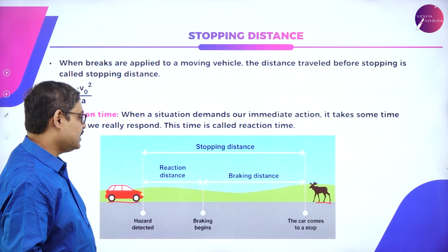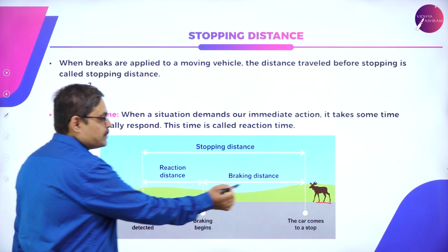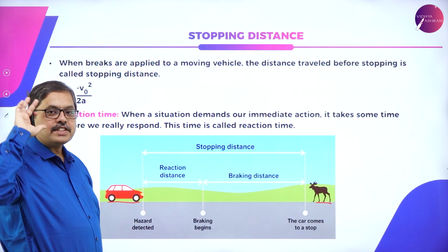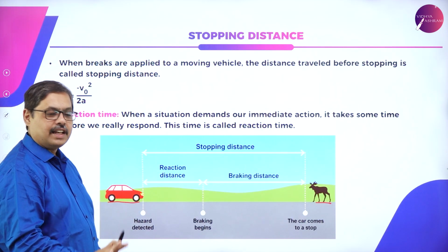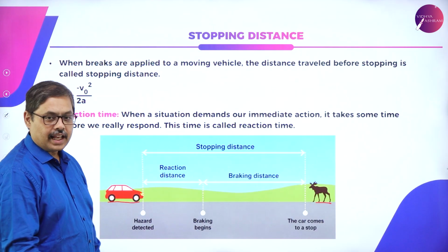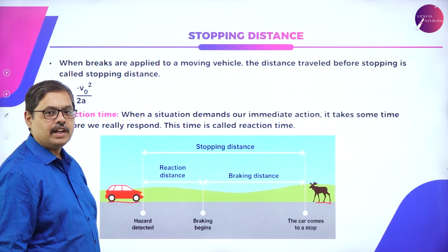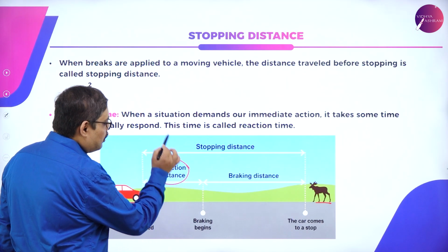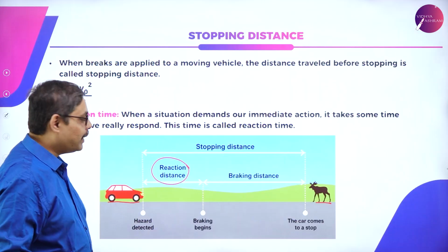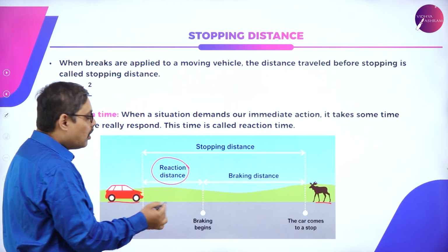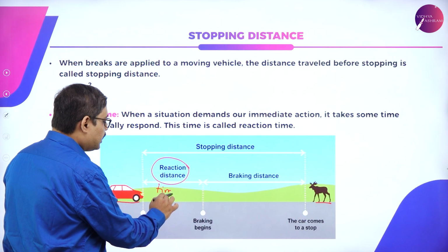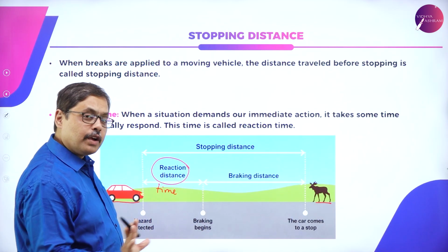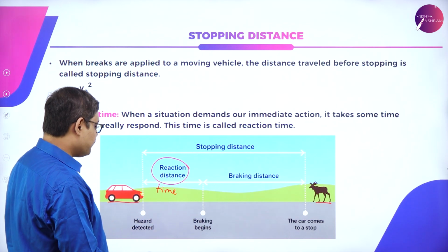Let us try and understand this once again. You observe an obstacle at some distance. Your eyes observe it and send a signal to the brain. The brain sends a signal either to your hand or to your leg, based on the vehicle. If it is a two-wheeler or a four-wheeler, you apply the brake. There is some time and distance involved before you react and apply the brake. This is called the reaction distance, or it can be called the reaction time. For the person who is applying the brake, it is the reaction time. For the moving vehicle, it becomes the reaction distance.